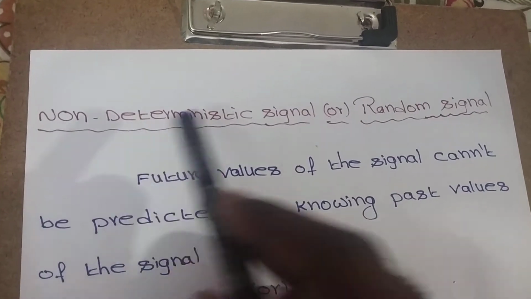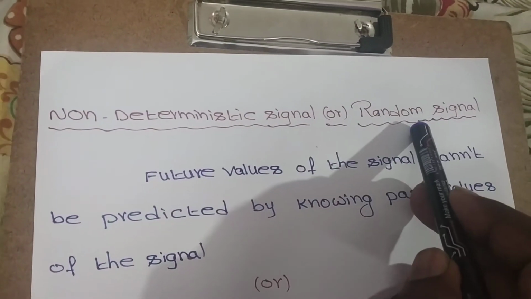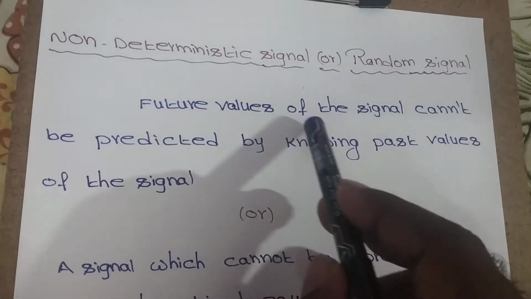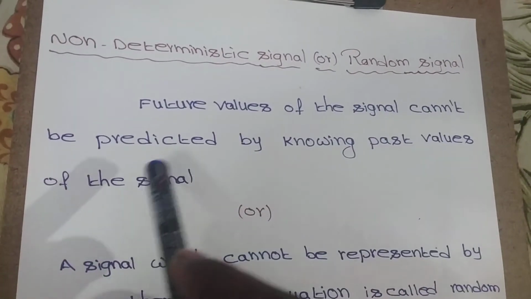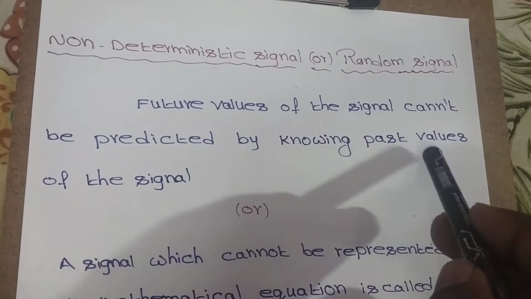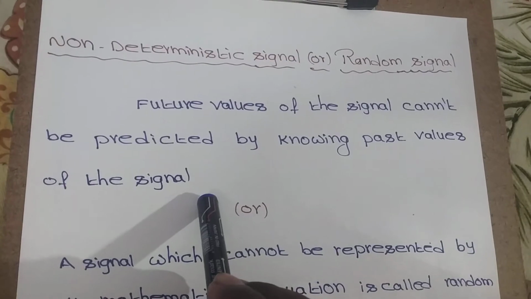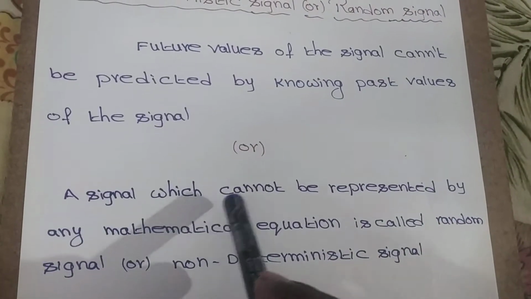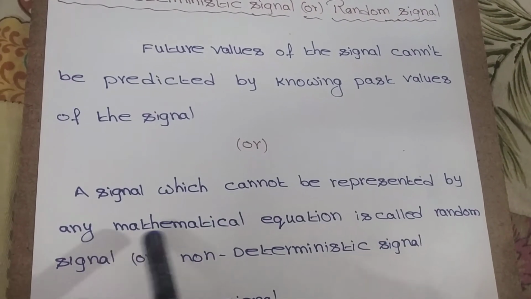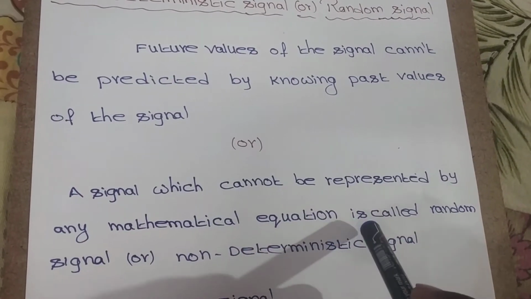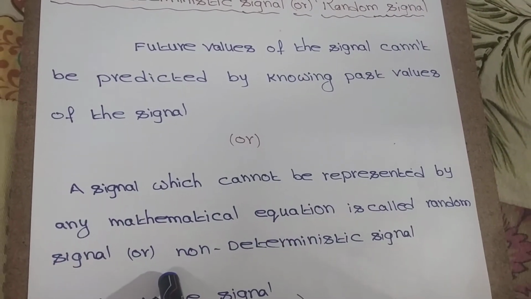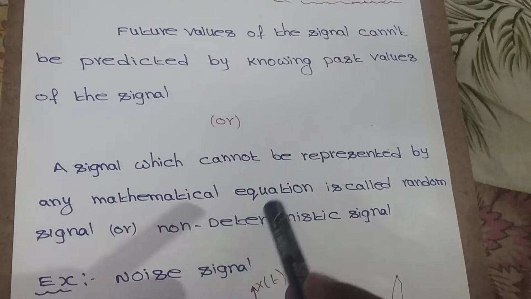Next, non-deterministic or random signal. Future values of the signal cannot be predicted by knowing past values of the signal, or a signal which cannot be represented by any mathematical equation is called a random signal or non-deterministic signal.